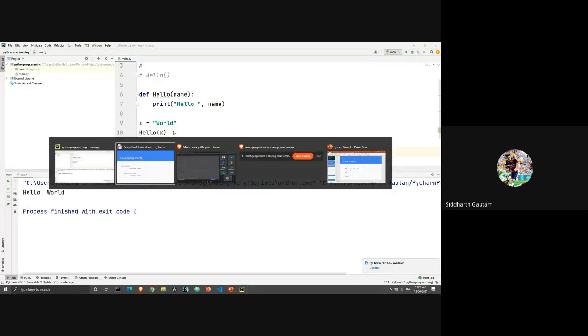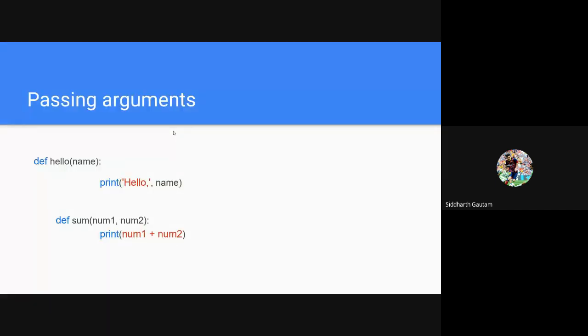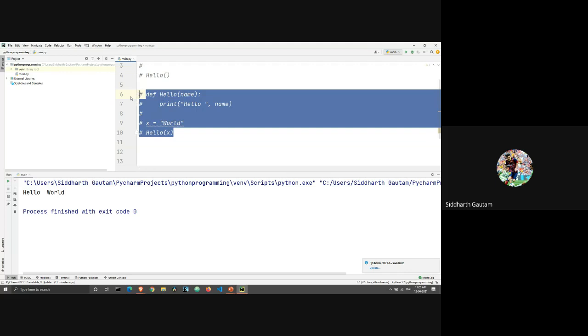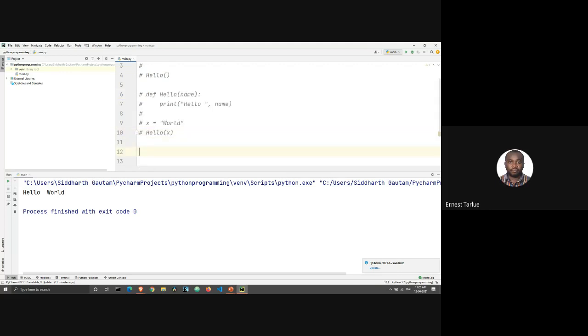All right, so let's take another example. I will just comment this all out. Let's take another example. We are going to declare a function called sum. And here instead of taking one argument, we are going to be taking two arguments. Let's take a comma b.